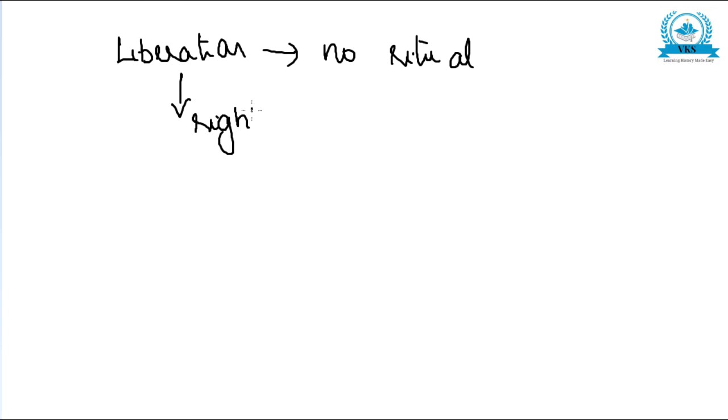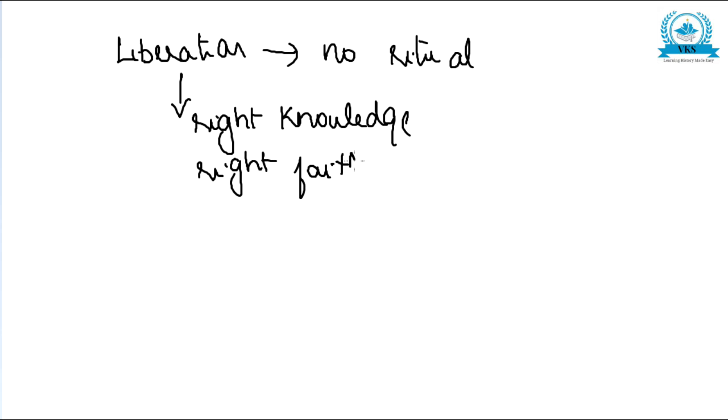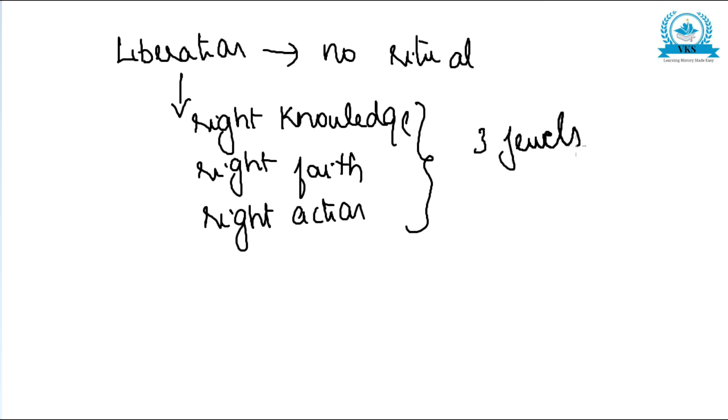And for achieving such a liberation, or moksha, no ritual is necessary. It can be obtained only through right knowledge, right faith and right action. These 3 are called the 3 jewels or triratnas of Jainism.